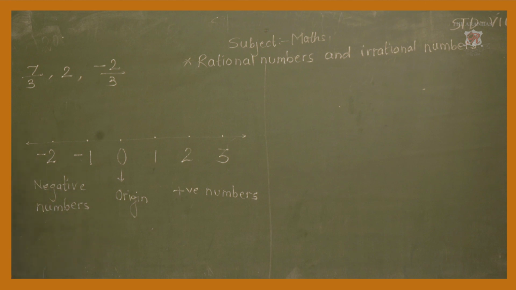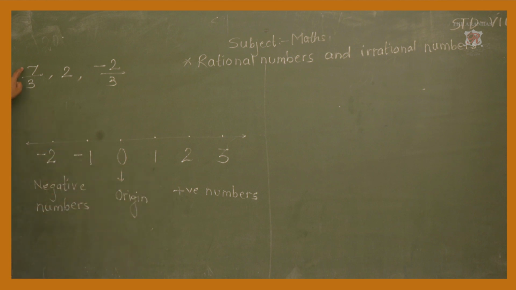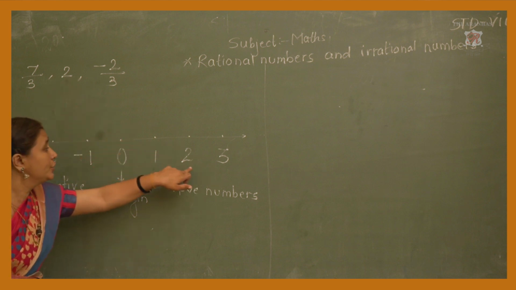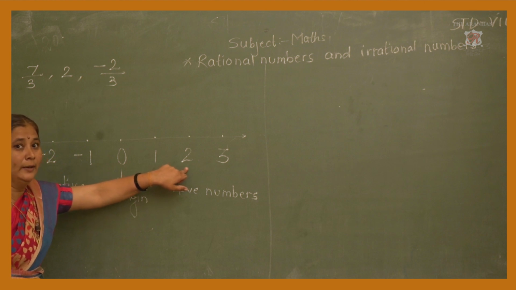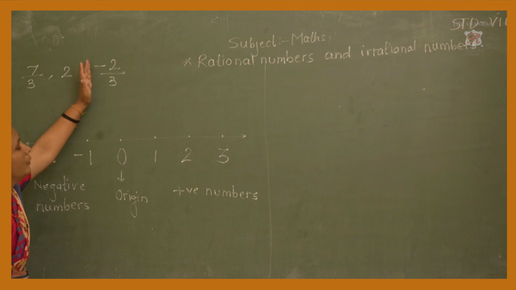Understood? Now we have to represent the rational numbers on the number line. Now see here, on this number line, can you see here 7/3, 2/3? No. Directly you can represent 2 because on the number line here 2 is there, isn't it? But how we have to represent 7/3 and -2/3, that we have to learn. Okay.